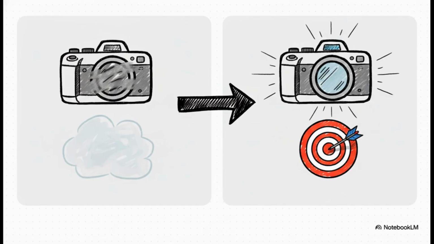Think of it like a camera. If you give it a blurry request, you're going to get a blurry picture. But if you give it a high-definition request, that's when you get those crisp, clear, and stunningly precise results.